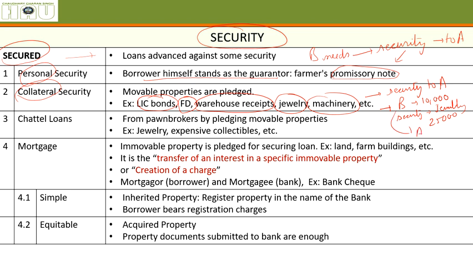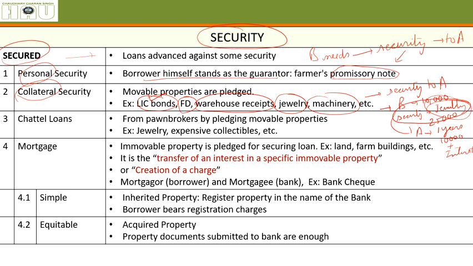B says to A he will repay the loan within 1 year, 10,000 plus interest. B has to repay because he has given jewelry to A. A owns that jewelry right now, and B has to repay the money, 10,000 plus interest, if he wants to get his jewelry back, which is valued much higher. So there is naturally a feeling that B will pay back the money because A owns his jewelry now.